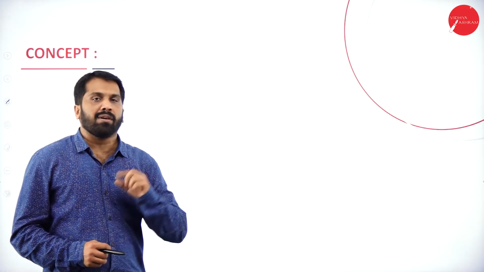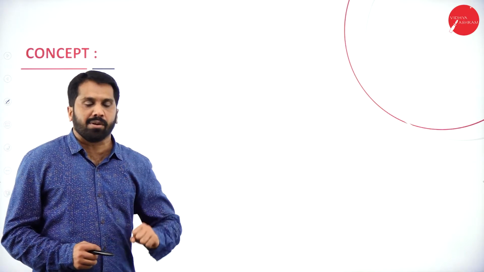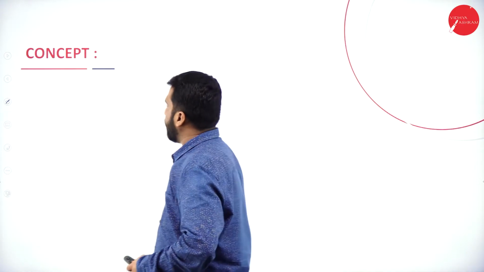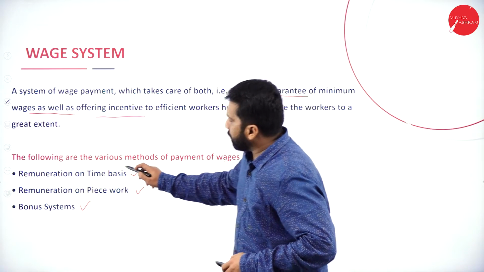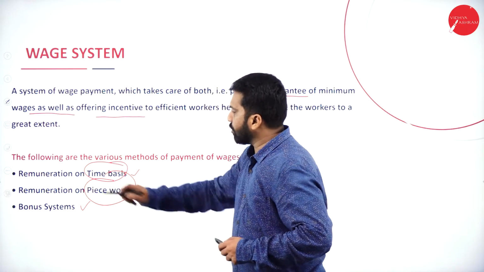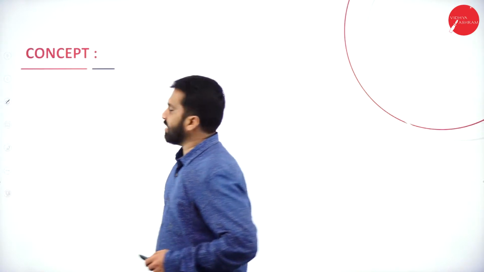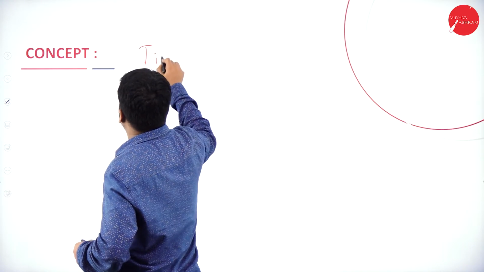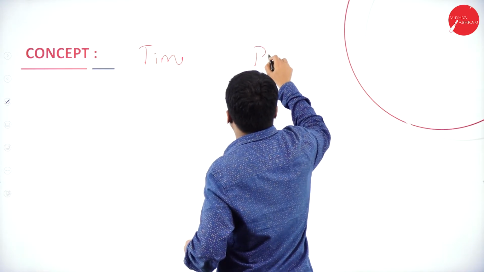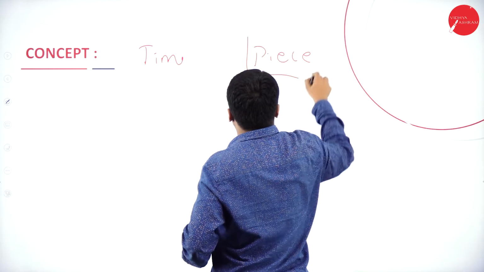Now listen to me carefully. What is the concept? As I told you in the previous slide, we had remuneration on the basis of time and remuneration on the basis of piece. So the first one is time, the second one is piece.